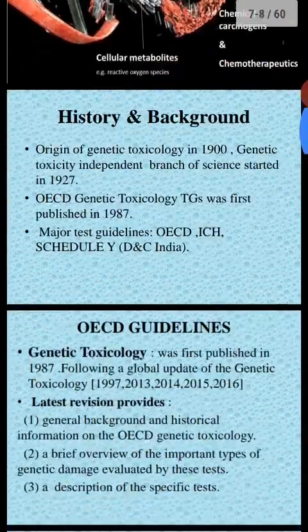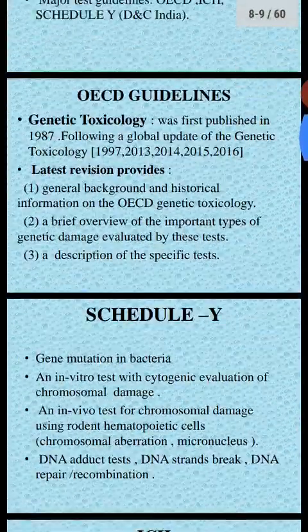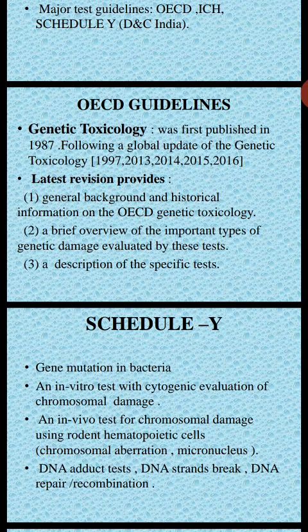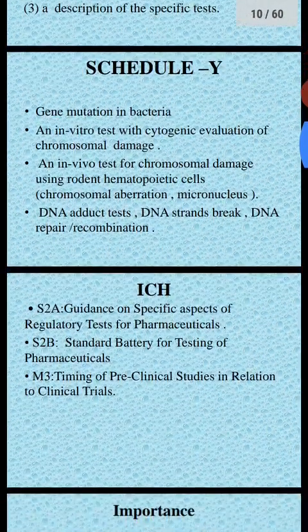Many regulating authorities require this genotoxicity data. The regulating authorities will ask to conduct the genotoxicity or any other toxicity study according to guidelines such as OECD guidelines, Schedule Y and ICH guidelines.